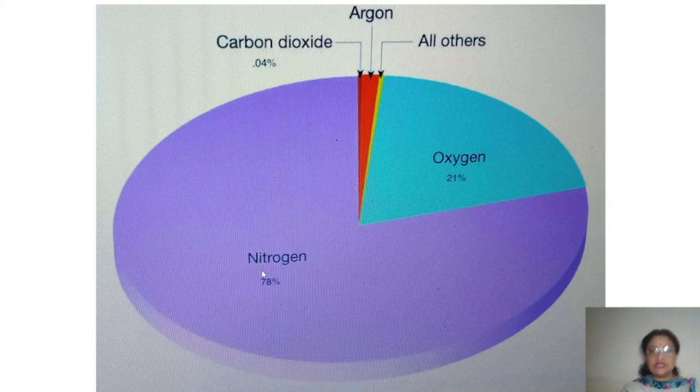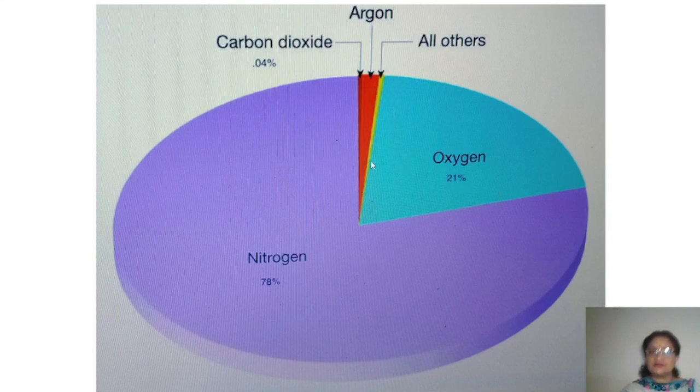On the screen, nitrogen covers 78% of the total atmosphere. Then oxygen is number 2, which covers 21% of the total atmosphere, right? Now what about the other gases? So many other gases are there. Children, all these other gases are present in such a small quantity that they all together are covered within 1%